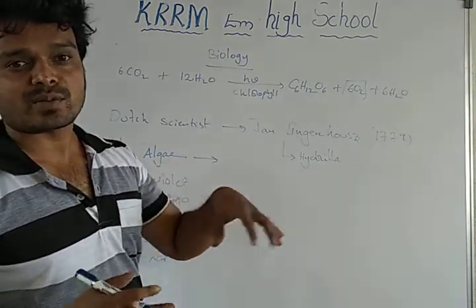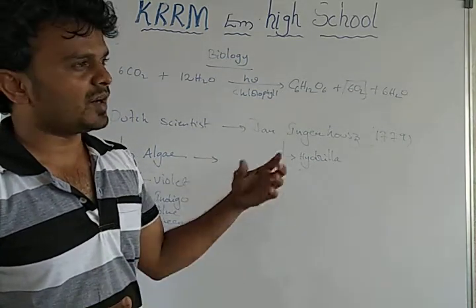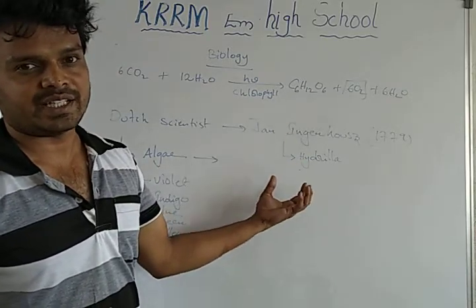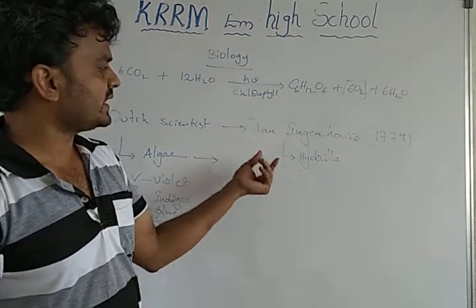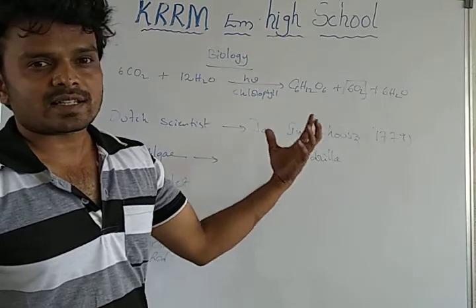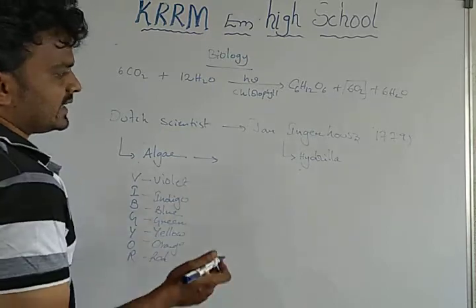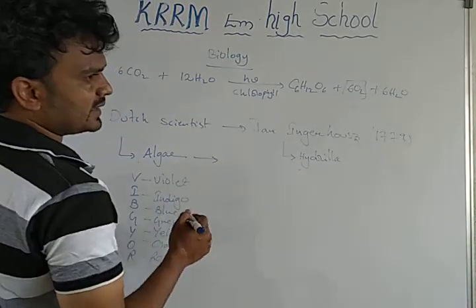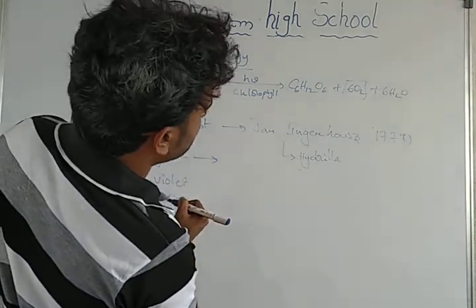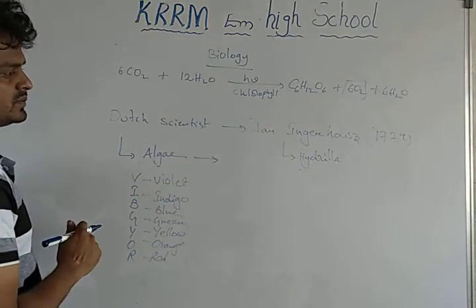Hydrilla plant produces more bubbles in presence of sunlight in water. That indicates that the bubbles contain oxygen. But when it is kept in the dark, it does not produce any bubbles. That means he concluded that plants require sunlight for photosynthesis. Later, this experiment was proved by John Ingenhousz.